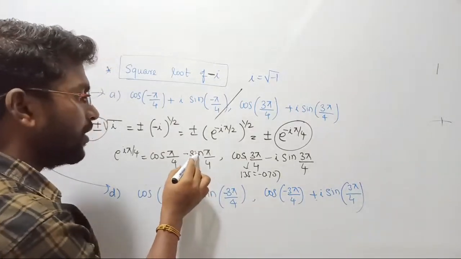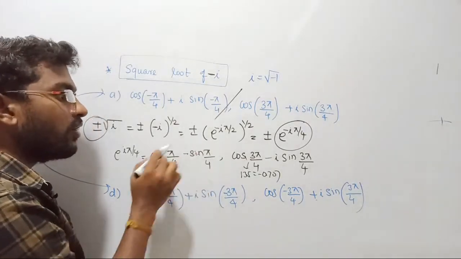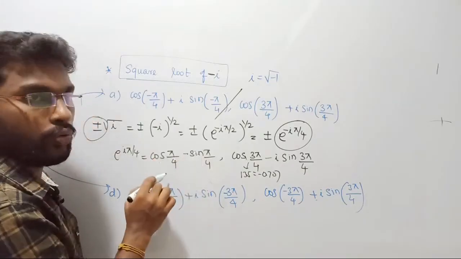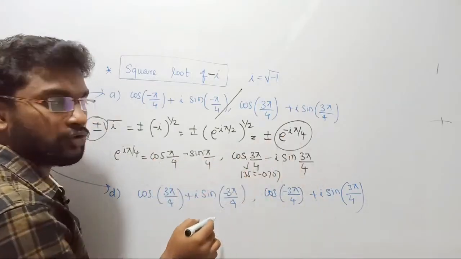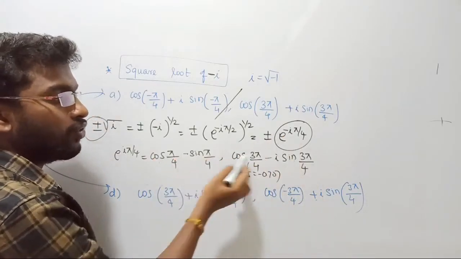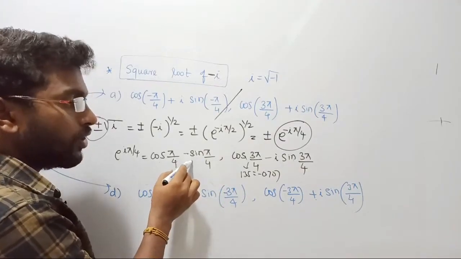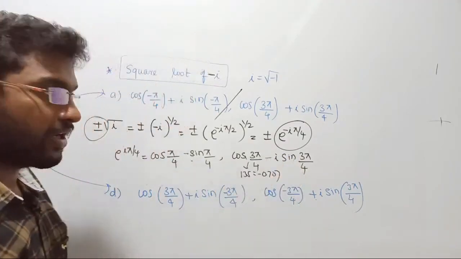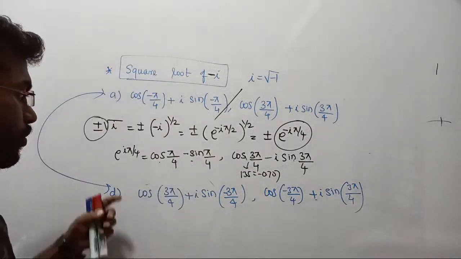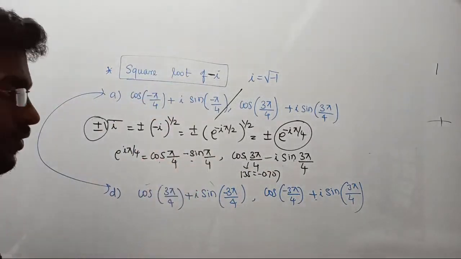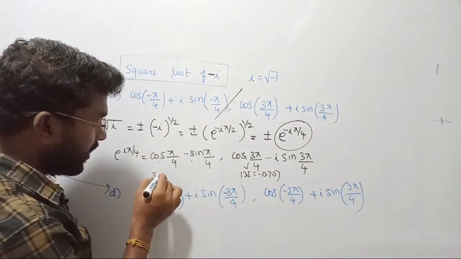Similarly, sin pi by 4 once again is going to be 45 degrees, the same value, 1 by root 2 only, but here you are going to get the opposite, minus 1 by root 2, right? Now if I get minus 1 by root 2 here, then plus 1 by root 2 should come here, because we are taking plus or minus square root, so you should consider two possibilities. That's all I am saying. So anyway, your answer is over.